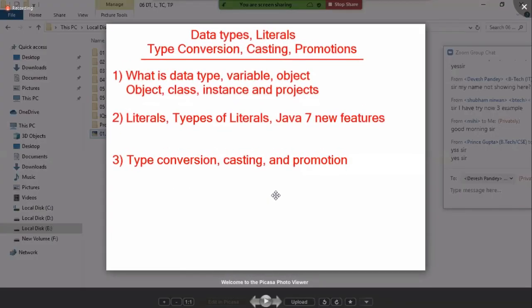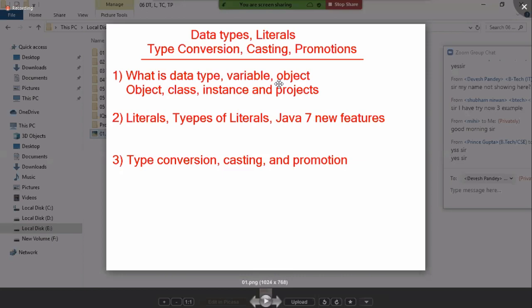In this chapter, there are three sections. What is a data type? What is a variable? What is an object, what is a class, what is an instance, and the projects. First, we are going to understand all points related to data types. Then following that, you will learn literals, types of literals, Java 7 new features. And then further you will learn type conversion, type casting, and type promotions. These three topics are the most important topics for your entire Java journey. Not only Java, any programming language. So let's start the first topic.